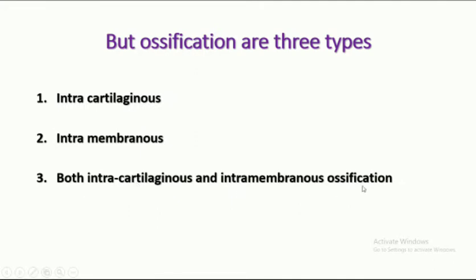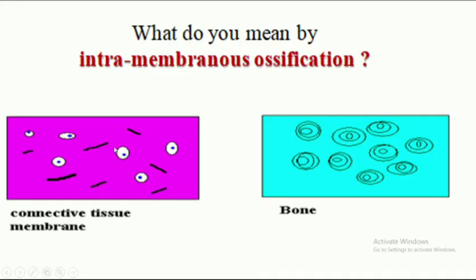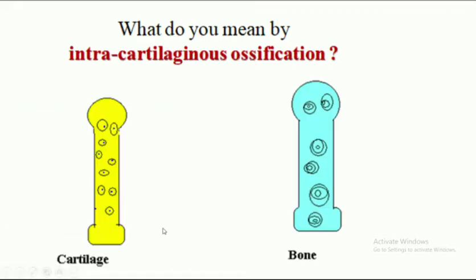There is another type of ossification, both intercartilaginous and intermembranous ossification. So, this is a connective tissue membrane. When this connective tissue membrane is converted into bones, this is known as the intermembranous ossification. The vault of the skull is the example. This is a cartilaginous model of future bones. When this cartilaginous model is converted into bones, this is known as the intercartilaginous ossification.